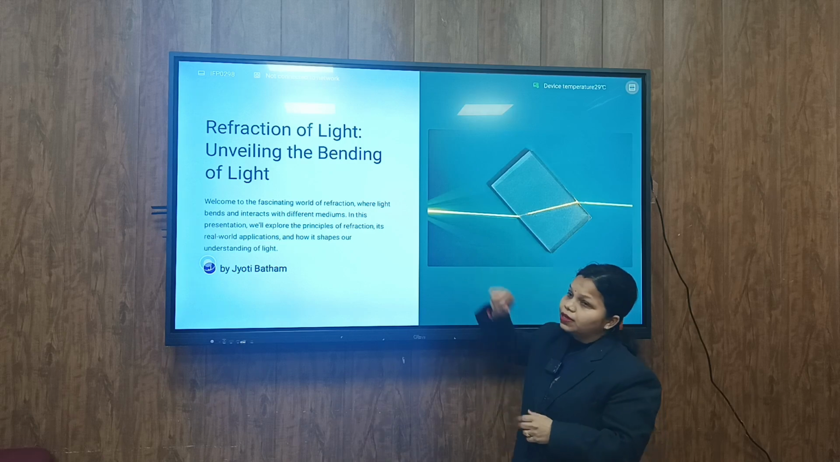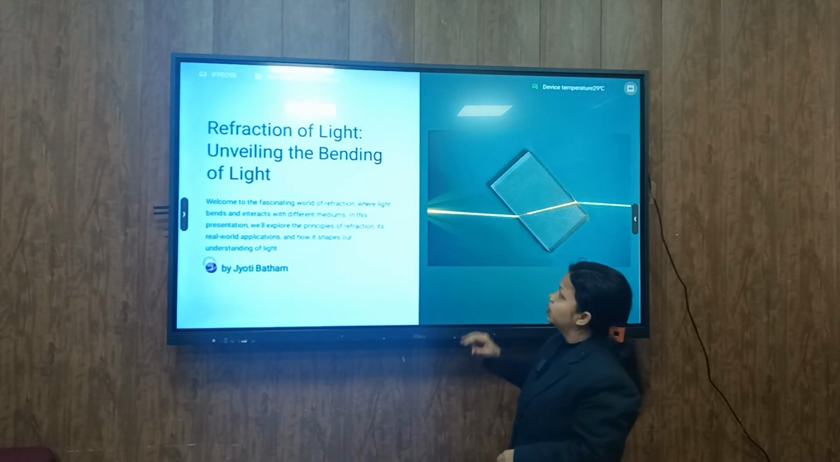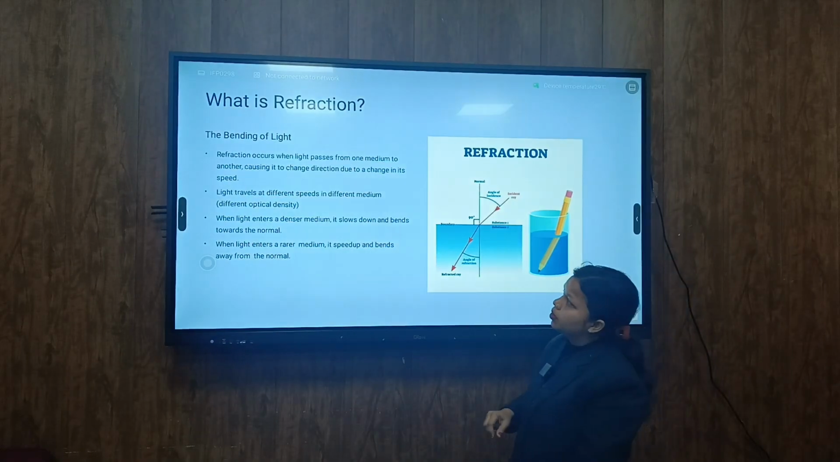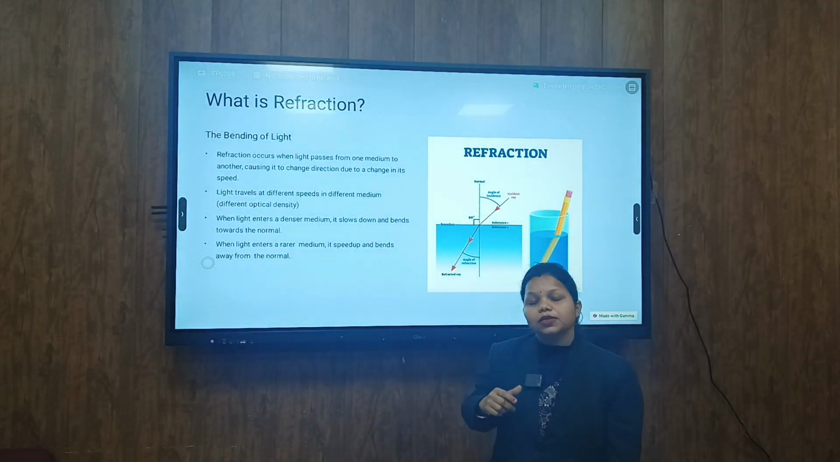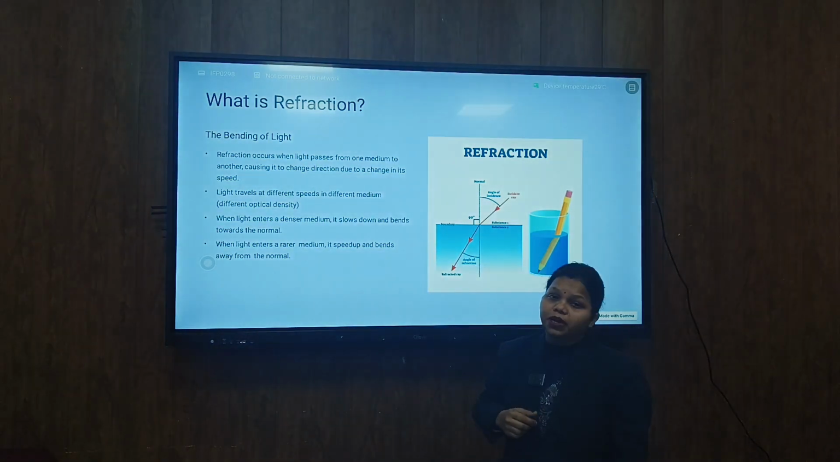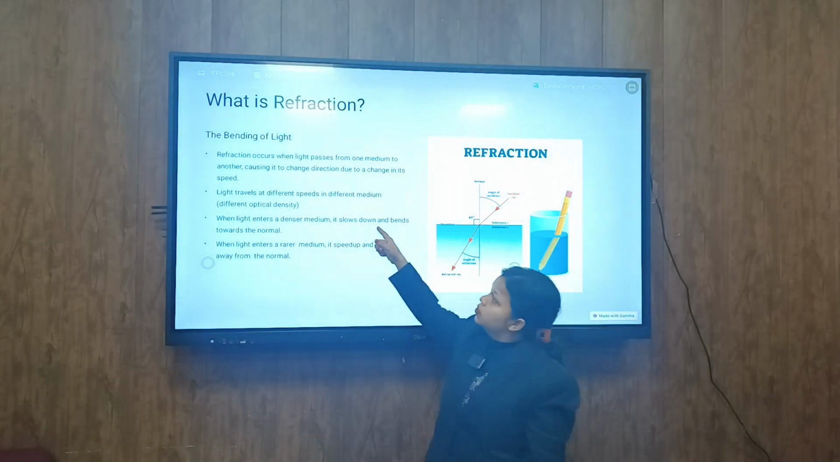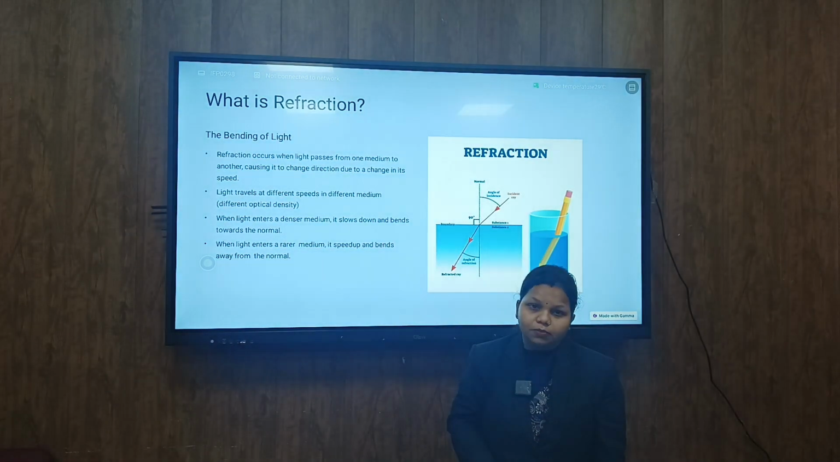So what actually is refraction? Refraction is the phenomenon due to which light bends when it passes from one medium to another medium. And the cause behind refraction is the different speed of light in different mediums.